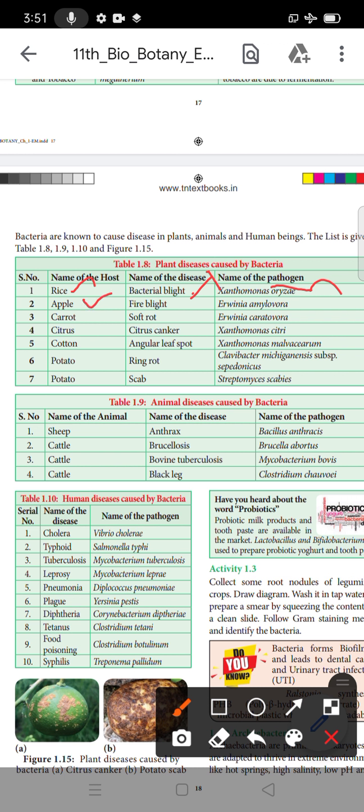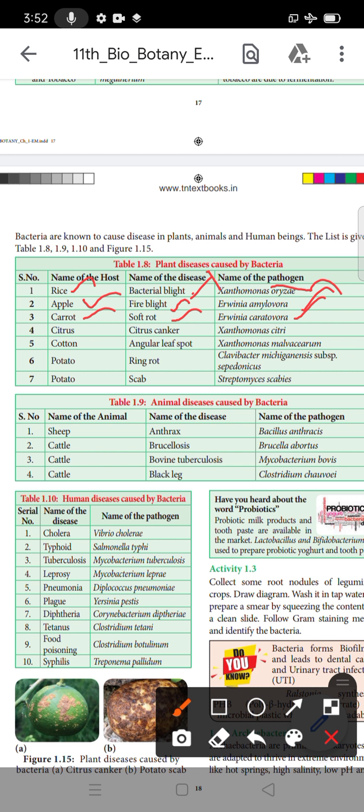Next is apple. What is the name of the disease? Fire blight disease. What is the name of the pathogen? Erwinia amylovora. Okay. Next, the host is carrot. The disease is soft rot disease. The pathogen is Erwinia carotovora.